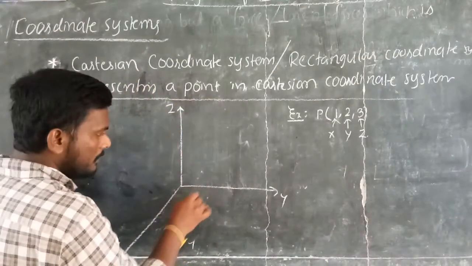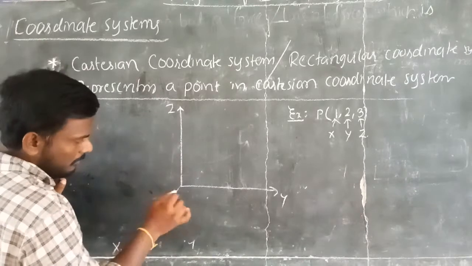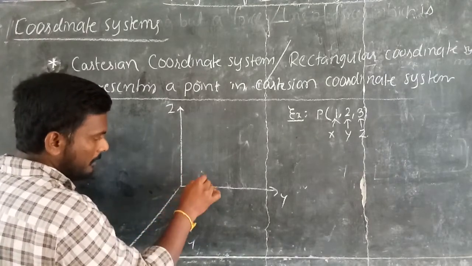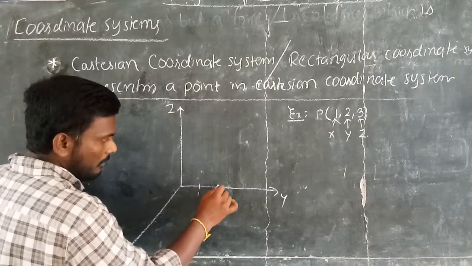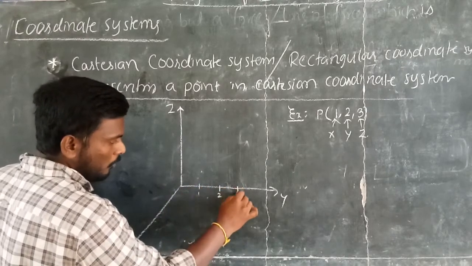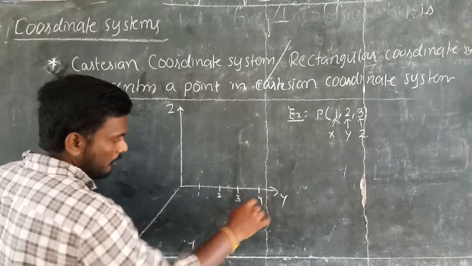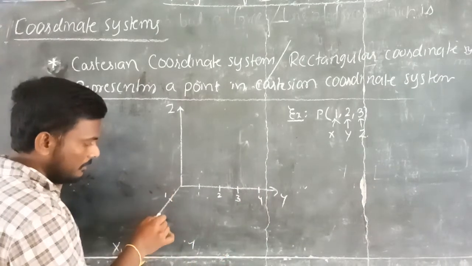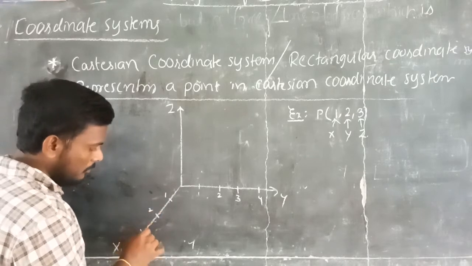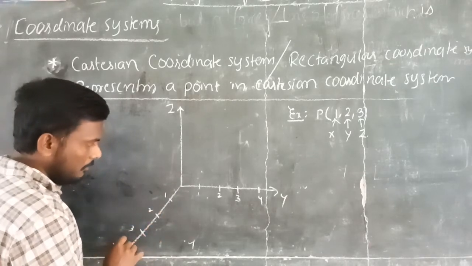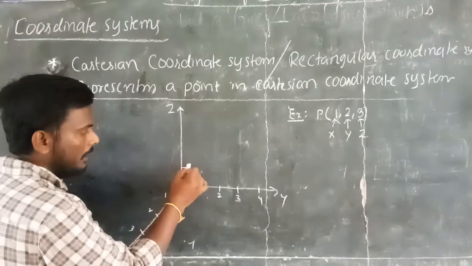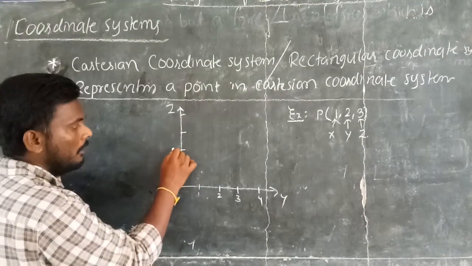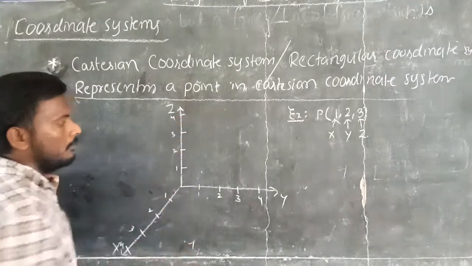So just naming the units on the x, y, z axes, consider 1, 2, 3, and it is 4. The same distance is considered on the x-axis and z-axis: 1, 2, 3, 4. Similarly here also 1, 2, 3, 4.